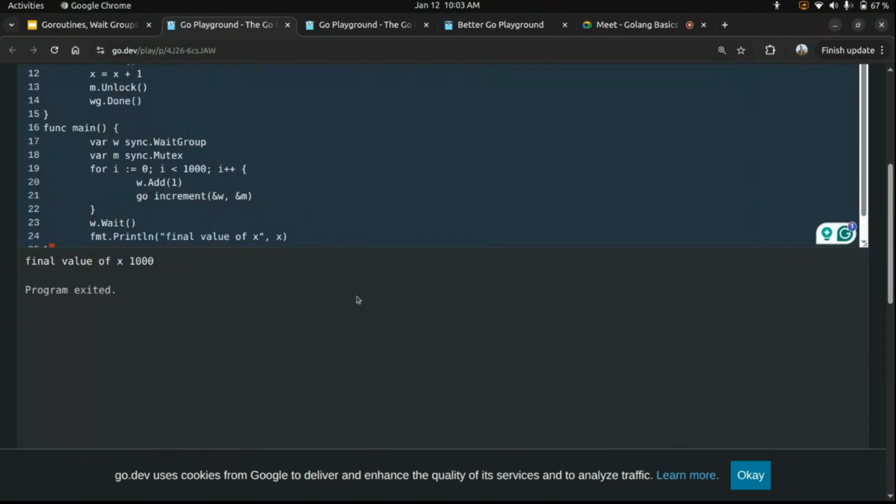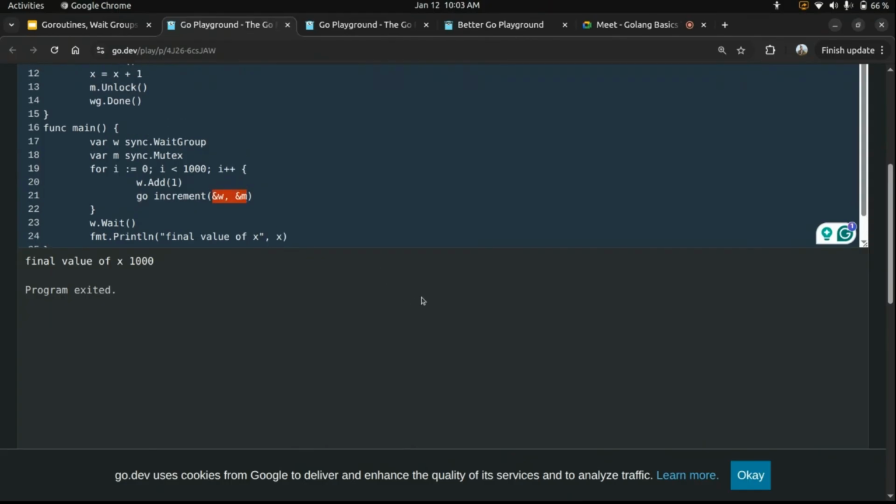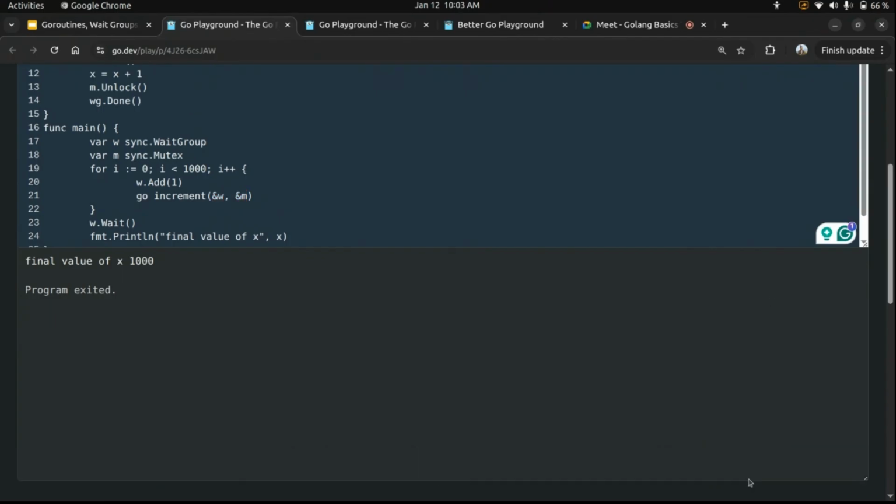So you have seen here that in the traditional functions I was calling till now, I was passing directly by value, but here I was passing by reference, like the address of the wait group and the address of the mutex. So can someone tell why we are passing by reference and not by value?